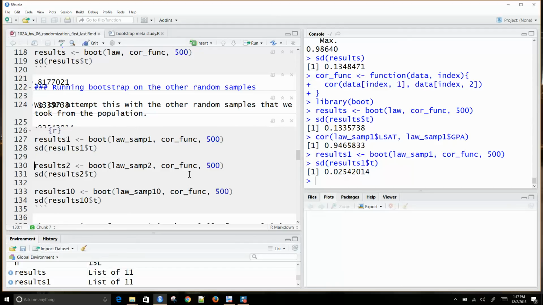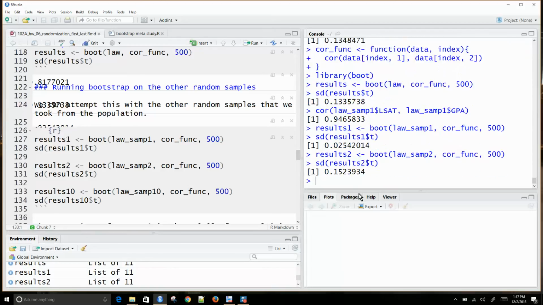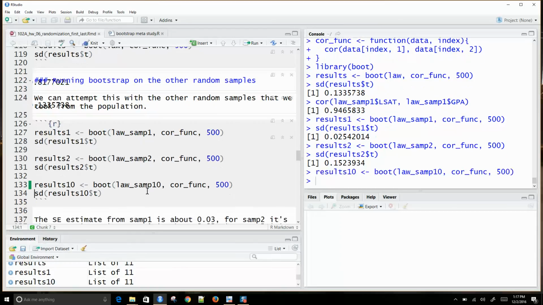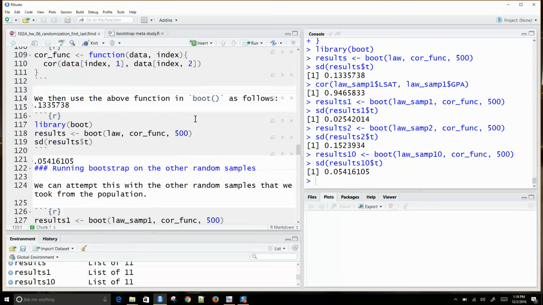Then we'll just try this with some of the other samples. LawSamp2 had the relatively low correlation. When I ask for the standard error on this one, I'm getting something a little higher, around 0.15. And then LawSamp10 was something in between. I can ask what's the standard error here, and I'm getting something around 0.05. So our estimates of standard error depend heavily on the original sample.